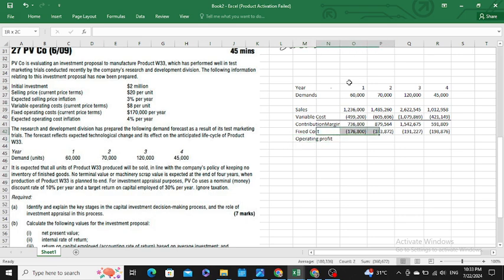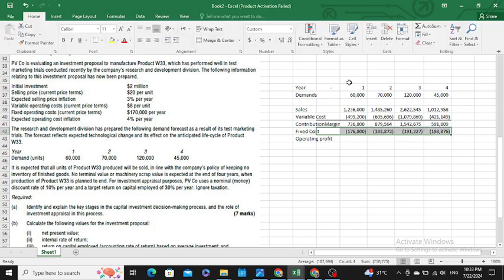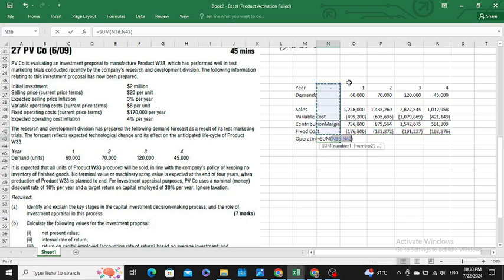Our operating profit would be contribution margin less fixed cost. If you subtract the fixed cost from the contribution margin for all 4 years, you would have these figures.